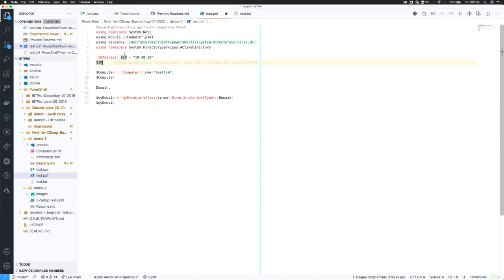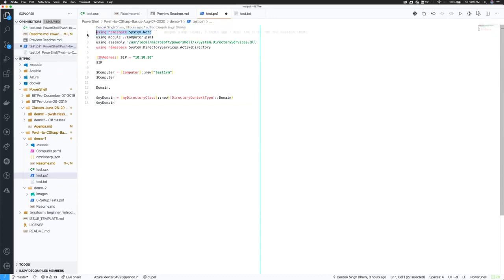What it basically means is PowerShell will use system.net for resolving types inside my script, which is a fancy way of saying it will look for types which are not fully qualified. For example, for IP address, it will look for this type inside this namespace, find it, and use it.